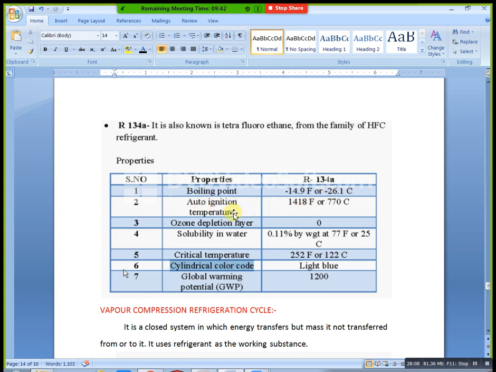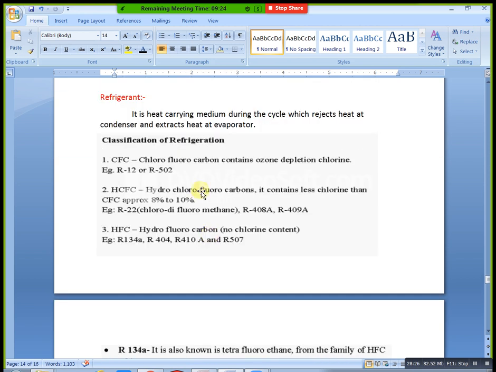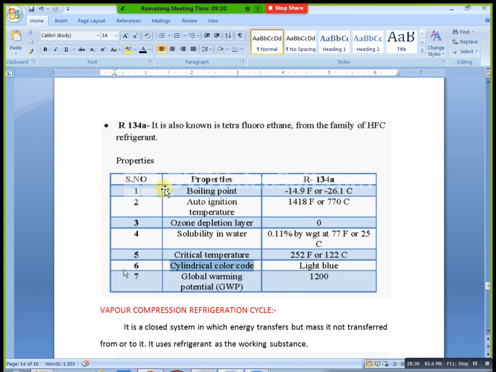Next, solubility in water. You will get all the data. When you enter your refrigerant code, automatically you will get all the data and which category it belongs to. Here we have three categories totally, and you get the category you are using. This light blue color is the refrigerant cylinder color code. The critical temperature is 252 Fahrenheit to 122 degrees centigrade, and the global warming potential is 2000.